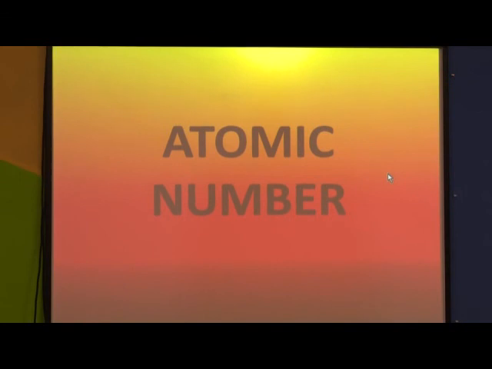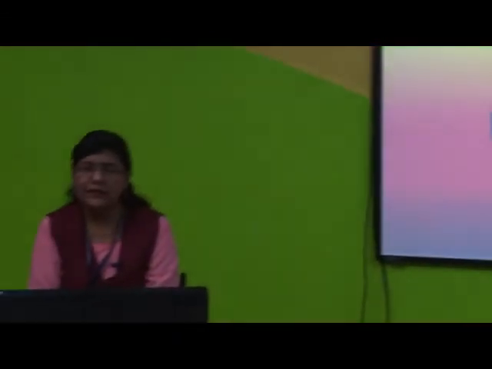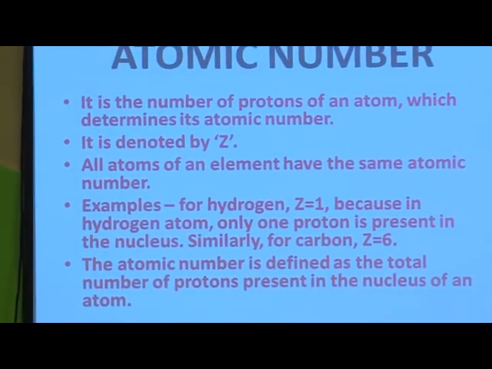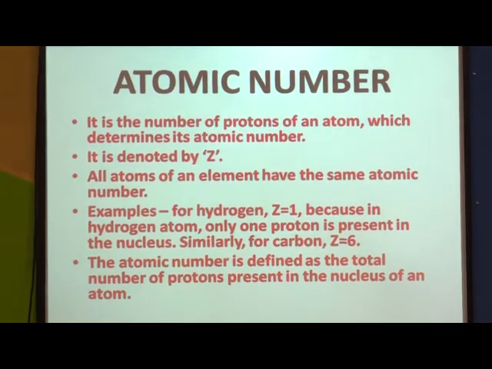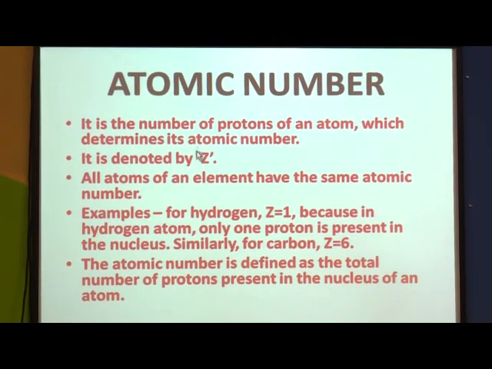Now after discussing valency, let us see the next concept, that is atomic number. Atomic number is nothing but the number of protons in the atom, which determines its atomic number.